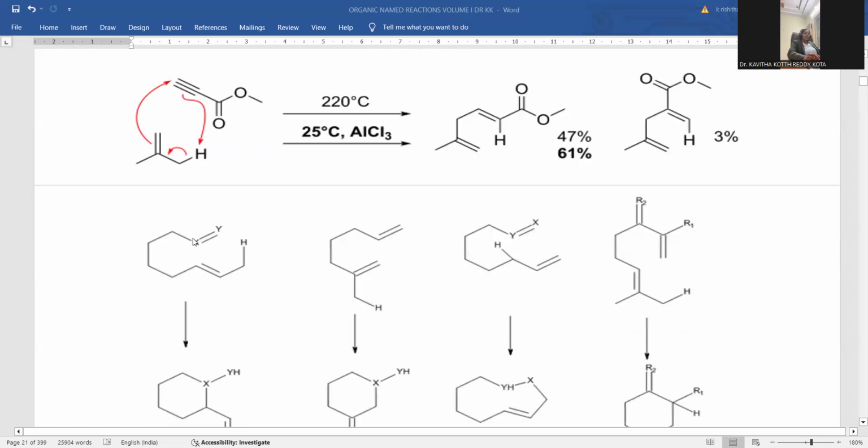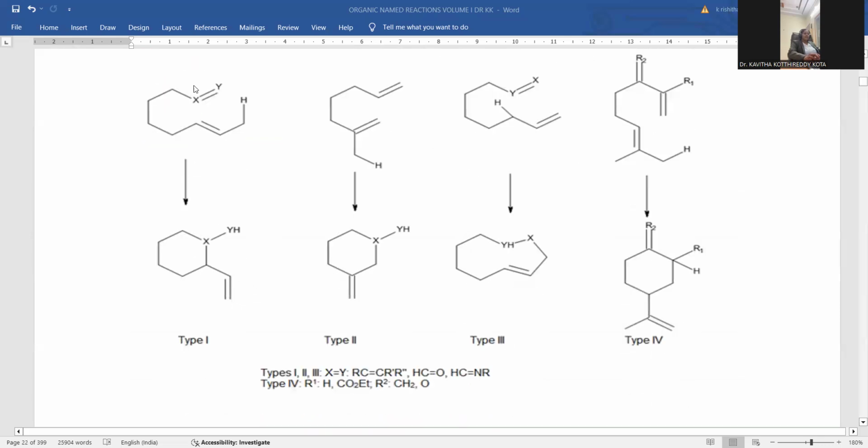Let me go with another compound where within the same compound there is a provision for the double bond at one terminal and the allylic hydrogen at the other terminal, so that there is provision for ring cyclization followed by hydrogen shifting taking place. You can clearly observe here the allylic hydrogen shifted to the Y and YH formation is possible, and this is the olefinic double bond shifting over there, and you can notice the type of ene reaction. This is an intramolecular ene reaction, and the same is extended for another intramolecular ene reaction. This is the simplest example you can clearly observe.